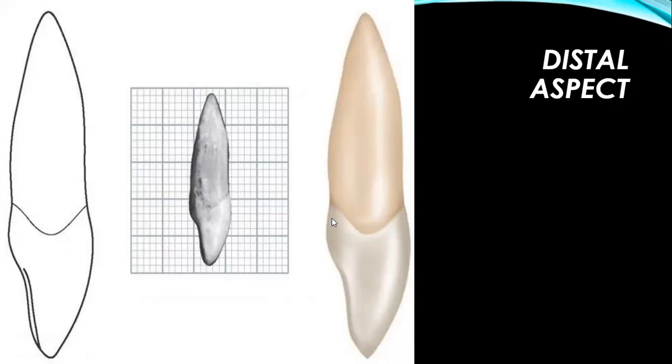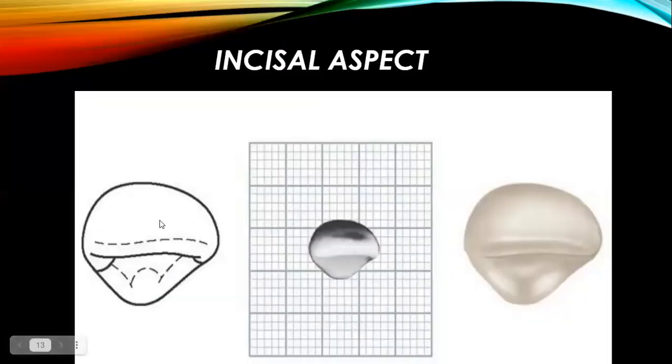Here you can see, as compared to the mesial aspect, it has less curvature, right? Then we have the incisal surface. Here you can see a prominent cingulum. Here we have the lingual fossa. Here we have the marginal ridges. You can easily appreciate all of these structures, right? Here we have the incisal edge.